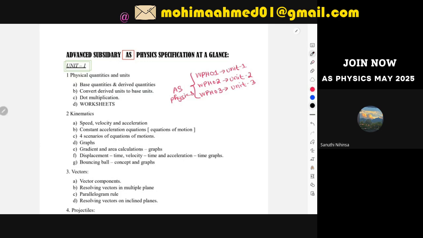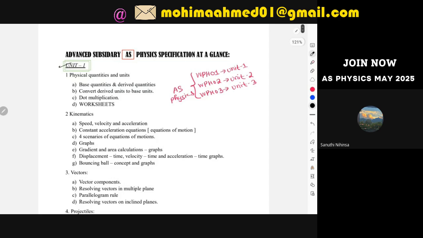Okay, let's start. Let's understand what exactly the units are and what we learn in each unit, Unit 1 or Unit 2. So Unit 1 starts with your normal basic mechanics. If you compare this with your IGCSE physics, I think movement and position was the first unit in IGCSE physics. A modified version of that is what we are going to teach in your AS Physics Unit 1.